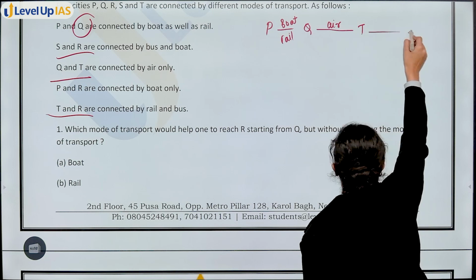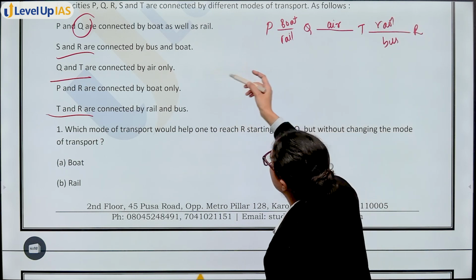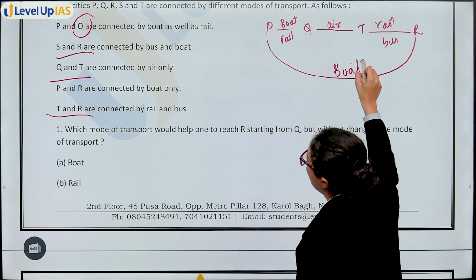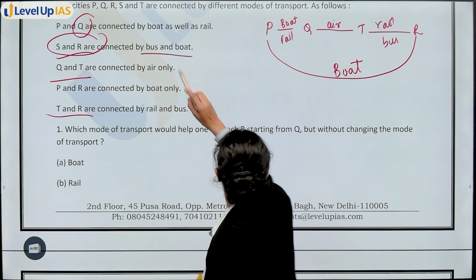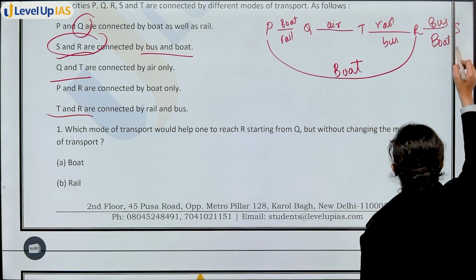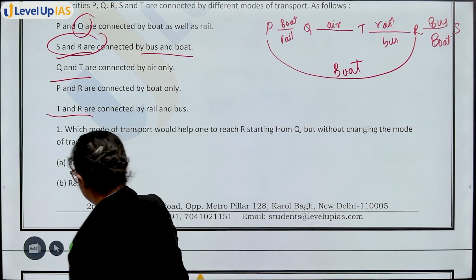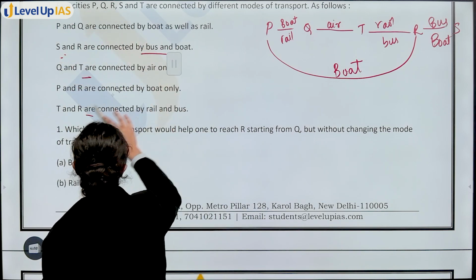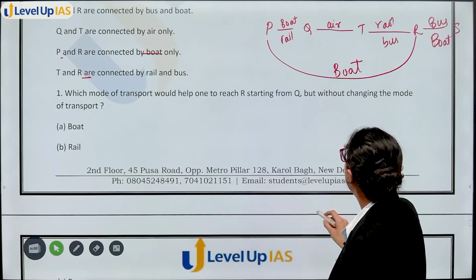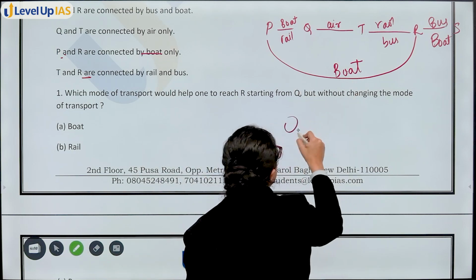Okay? P, R are connected by boat only. Again, since you are moving to T, make a connection with T only. T, R. How are T, R connected? Rail, bus. Now P, R connected by boat only. What are you left with? SR. SR are connected by bus, boat. Right, this is all the formation. Now, first question. Which of the following mode of transport would help one to reach R starting from Q but without changing the mode? So you have to start from Q, reach R, Q to R.